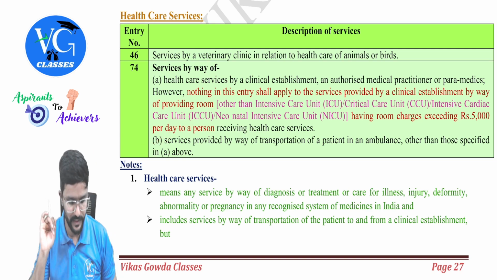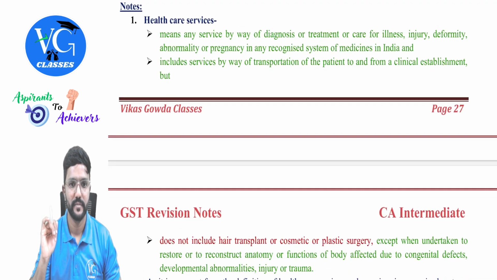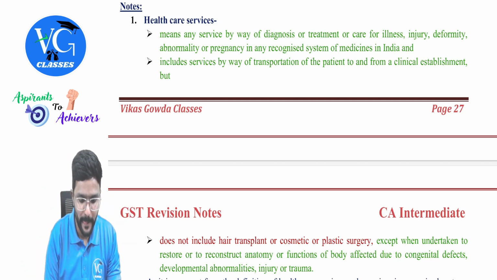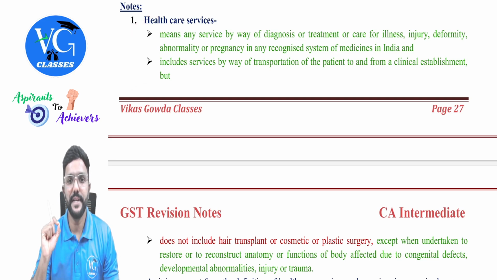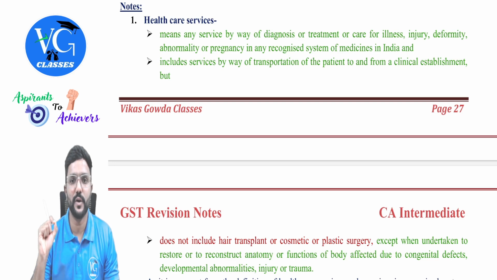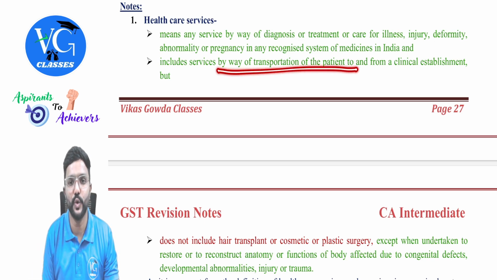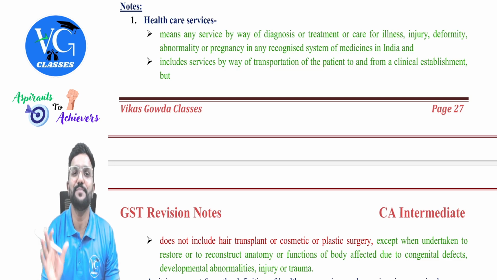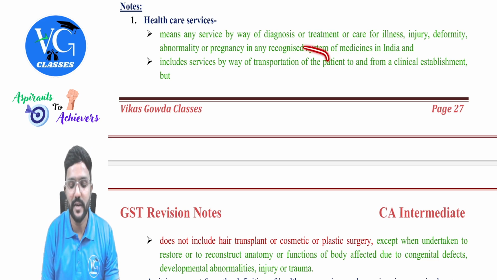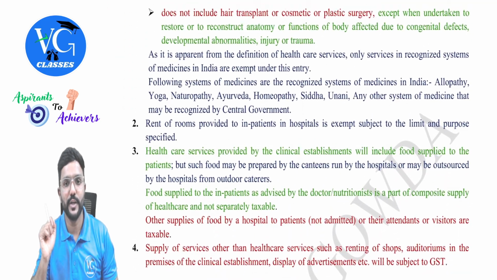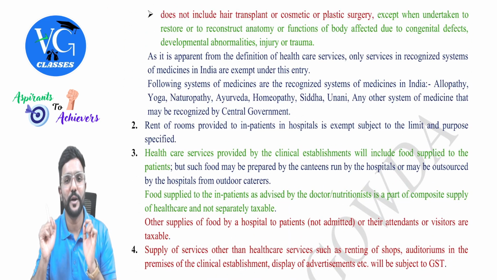Hope you understood. Yes. Now, what is healthcare? I have given a note because anything provided by hospitals will not be considered as healthcare for GST purpose. Healthcare services means any services by way of diagnosis or treatment or care for illness, injury, deformity, abnormality, or pregnancy in any recognized system of medicines in India, and includes services by way of transportation of patient to and from a clinical establishment. Means if a hospital itself is providing the ambulance services, it is a part of healthcare itself, guys. Okay, sir. But it does not include a transplant or cosmetic or plastic surgery.